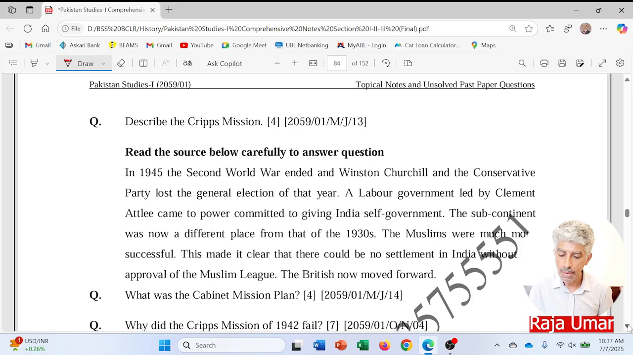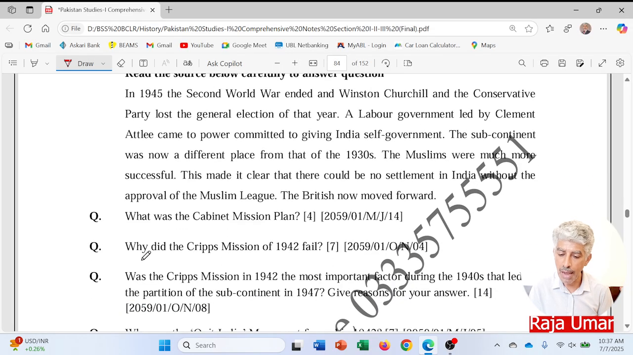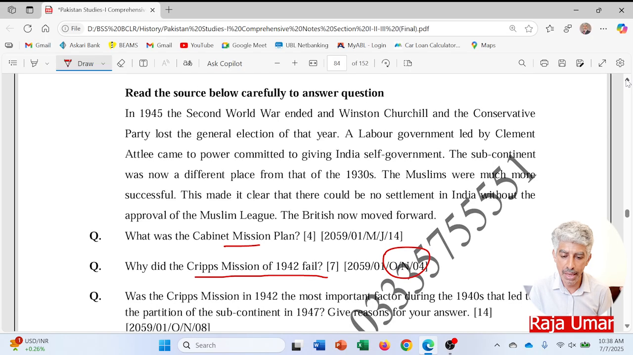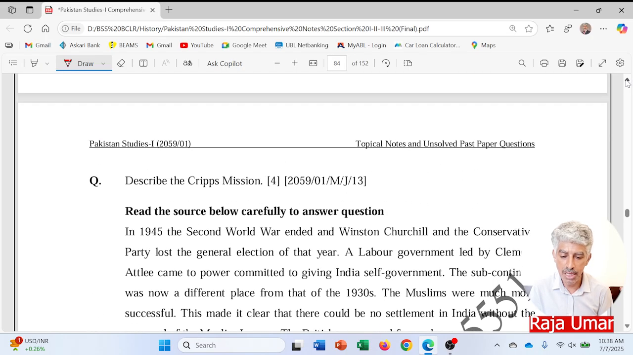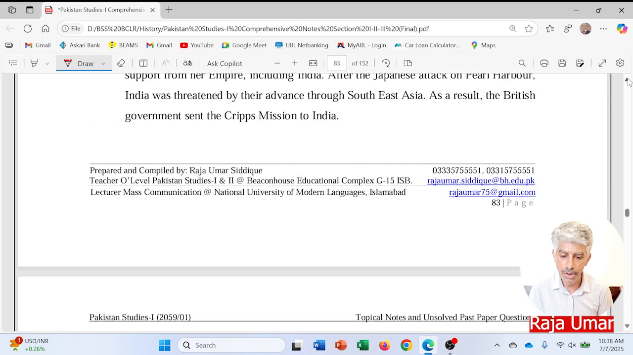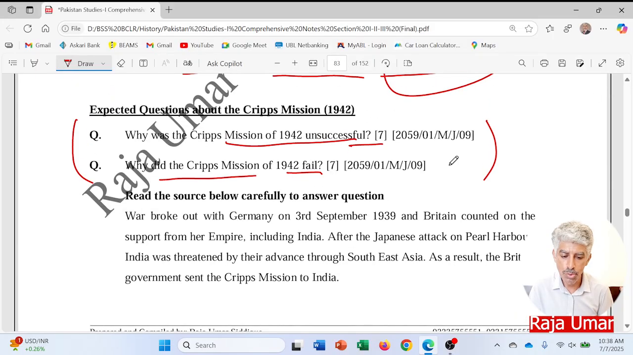And another one, this was related to the Cabinet Mission. I will discuss it later with the events of 1946. Why did the Cabinet Mission of 1946 fail? Again, you know that the year is also given, in which year this question has already come in the past papers. If I talk about these ones, May/June 2009, and again this question was also there in May/June 2019, yes.